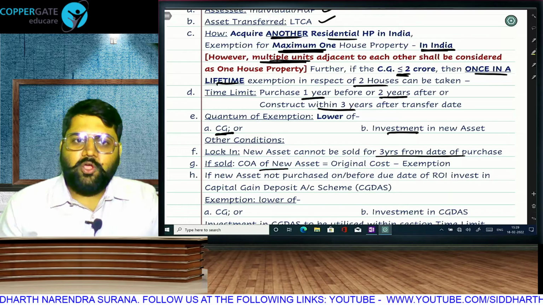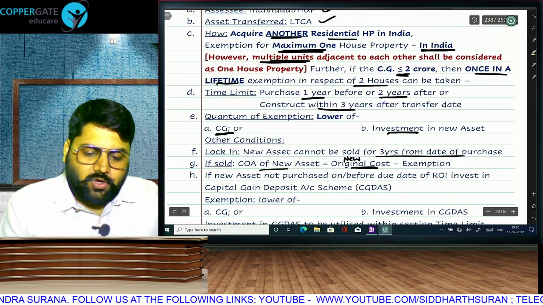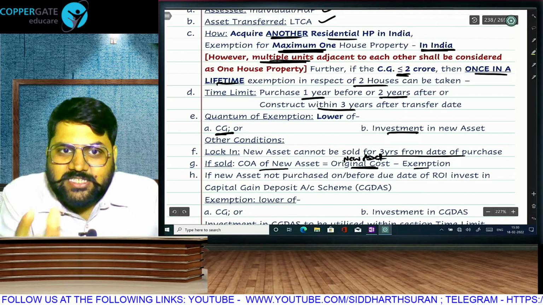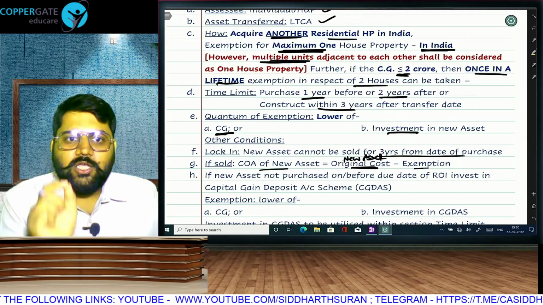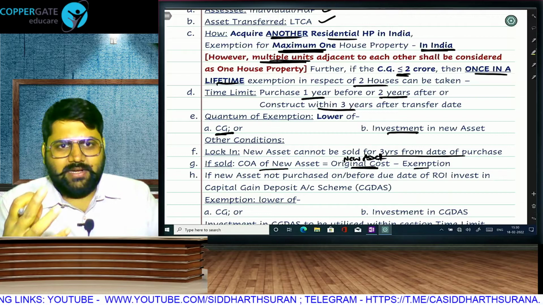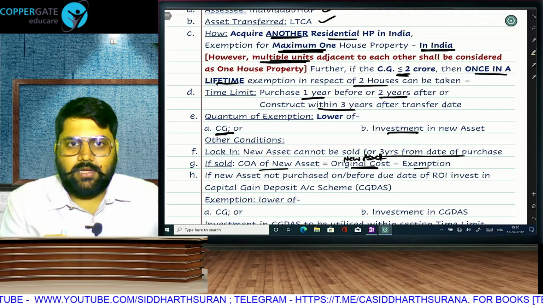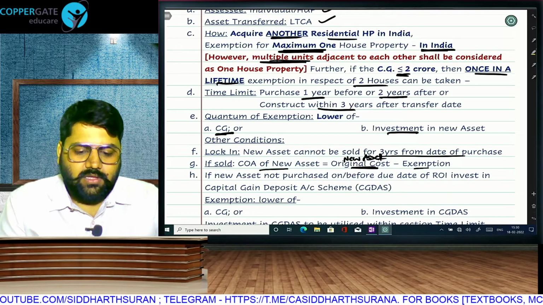But how will you tax it? From the cost of acquisition of the new asset, we will subtract this exemption. That means that much exemption will be reduced from cost. If we reduce from cost, that means we increase the gain. So in the gain of the new asset, we will have both the capital gain of the new asset plus we are also reversing the exemption. The exemption taken on the old asset will be reduced from the cost of acquisition of the new asset.